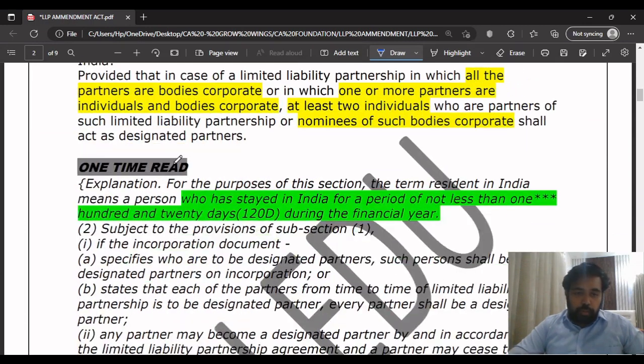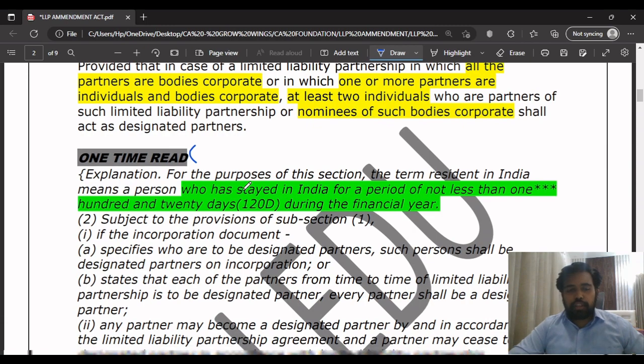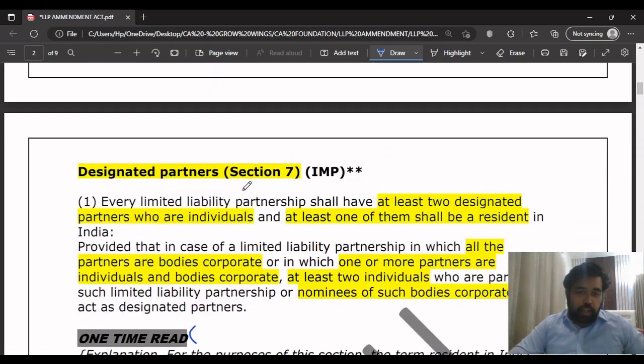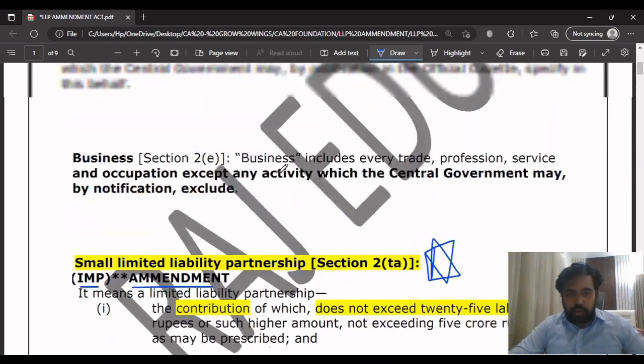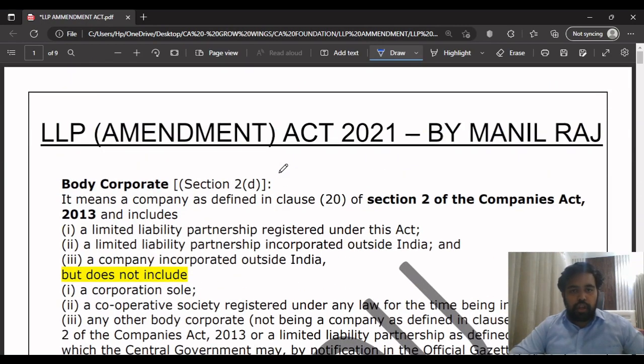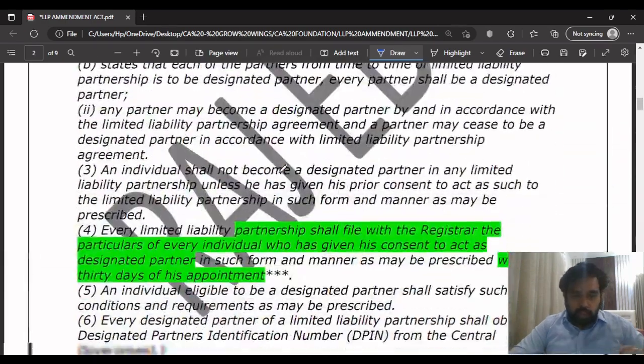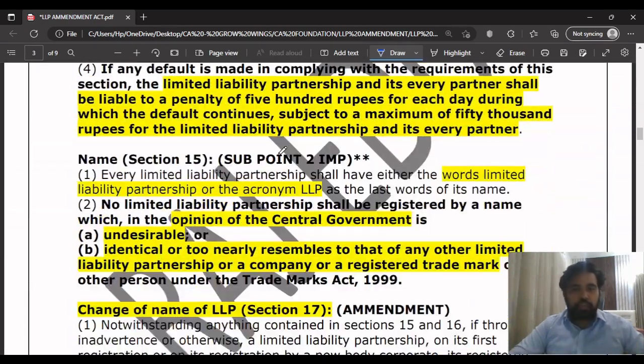I have also given those things which are one-time reads. You just have to read them once and remember, that's all. Like that I have mentioned. This is fully comprehensive, everything you will get in this PDF: the full complete LLP Amendment Act 2021 with complete markings, all the important keywords marked.